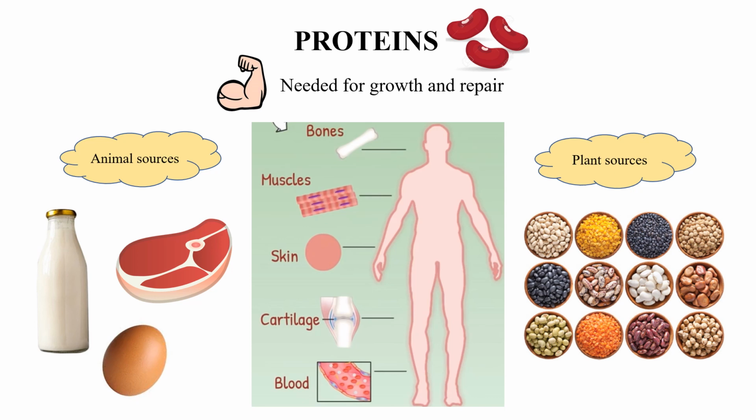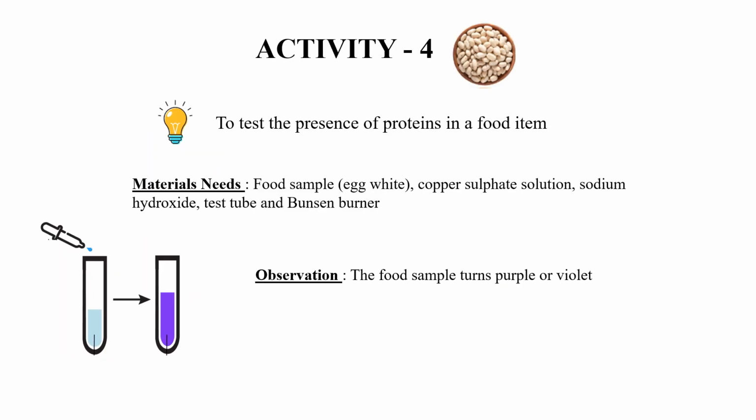Then we are going to talk about the activity for proteins. Now, if you take a food sample, for example, we have taken egg white. Copper sulfate solution is available in our laboratory. We should add sodium hydroxide. Test tube and Bunsen burner are the materials needed. The food sample will turn purple or violet. When the egg white is added with copper sulfate solution and sodium hydroxide, it will turn into purple or violet, which indicates that the food contains protein.